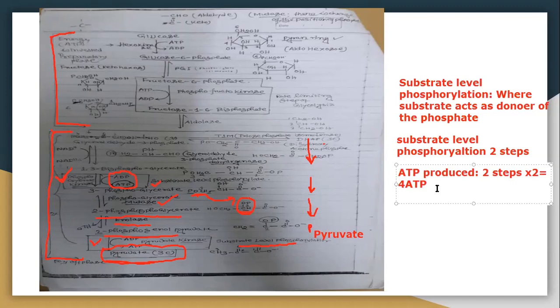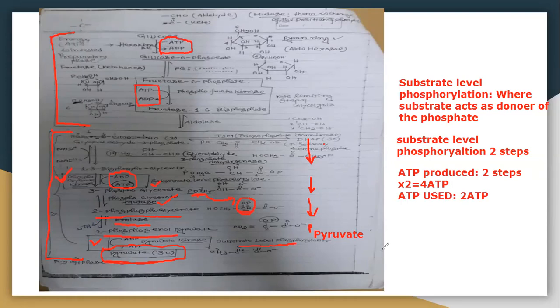4 ATP will be produced, right? Now, how many ATP are used during the reaction? 2 ATP are already used. See here, in this reaction ATP is used, an ATP to ADP conversion here, and also an ATP to ADP conversion. So two steps are there where ATP to ADP conversion is used.